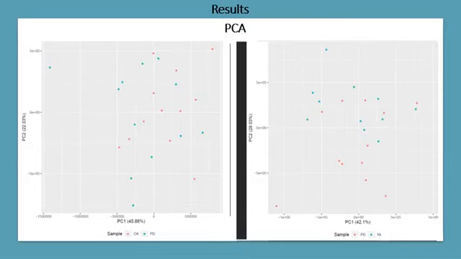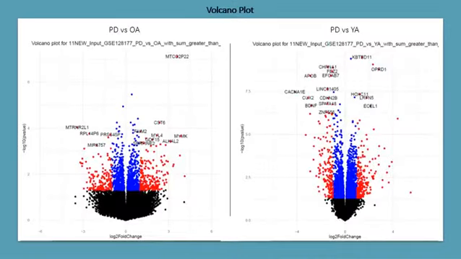Then we perform the differential expression analysis. These methods identify genes that are commonly expressed in the condition that we have, and within these commonly expressed genes, they identify the dispersion of the genes. A volcano plot is a type of scatter plot that shows statistical significance, the p-value, versus magnitude of change, the fold change.